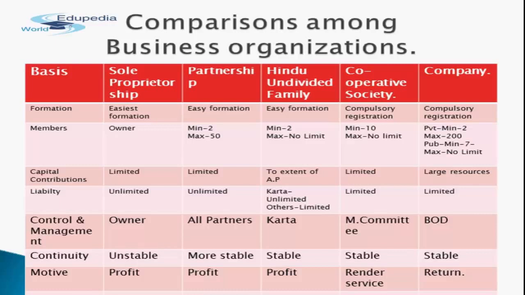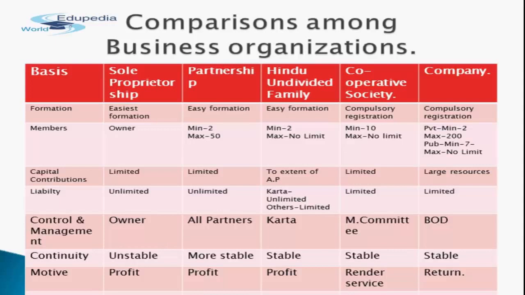So whatever the ancestral property is there, with that the HUF business can be started and carried on. In case of cooperative society, limited contribution is required due to low return on capital. In case of company, very large financial resources are required, either in a private company or a public limited company.